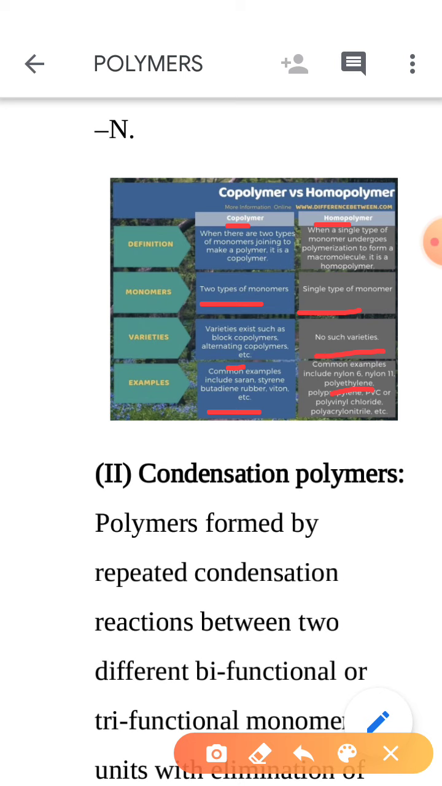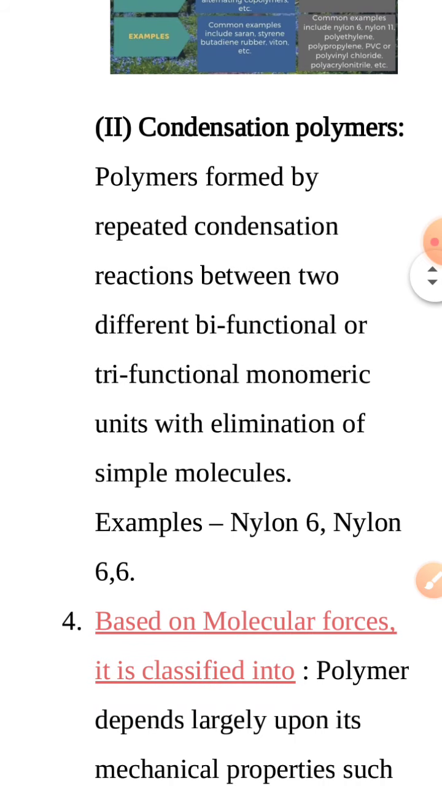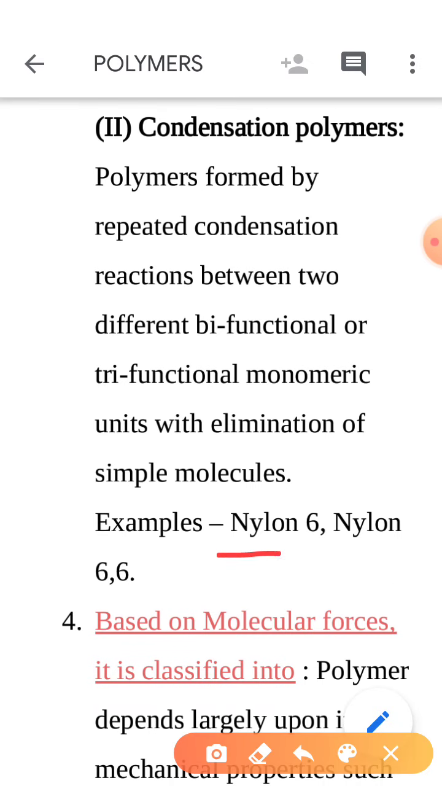So what is the next mode of polymerization? That is condensation. Condensation polymers are formed by the repeated condensation reactions between two different bifunctional or trifunctional monomeric units. So what are bifunctional and trifunctional monomeric units here? For example, nylon 6 or nylon 6,6.